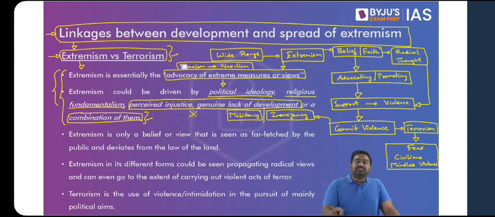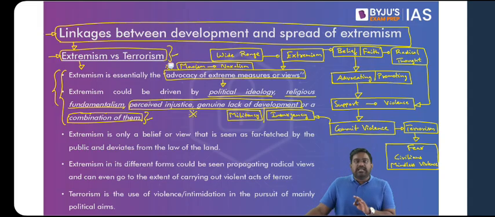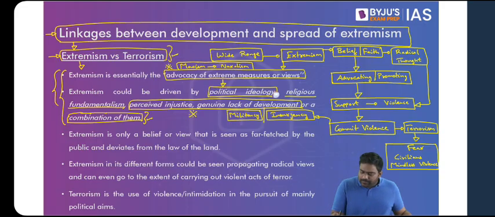All right, we will study Maoism, Naxalism in today's chapter. Don't worry, I'll explain everything. Don't worry as to what is Maoism, what is Naxalism. I'll come to it. Right now, please understand, Maoism is a radical political ideology. It's a left-wing extremist ideology. If this radical political ideology leads to violence, if it leads to insurgency, it's an act of extremism. We say that it is inspired by this radical political ideology. Then religious fundamentalism, believing that my religion is superior and committing violence in the name of religion.